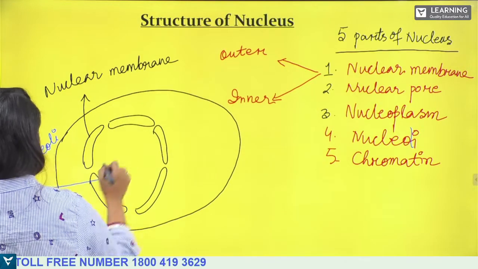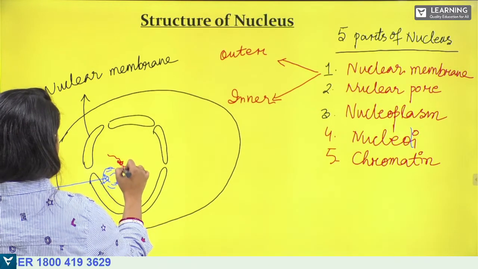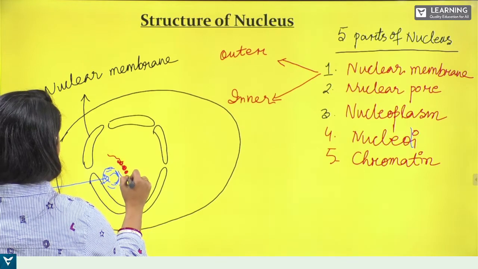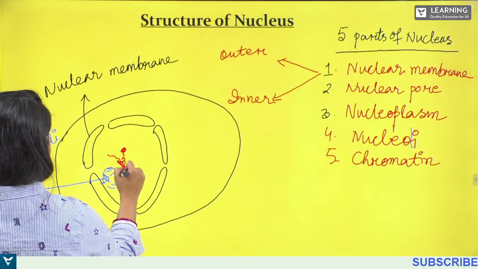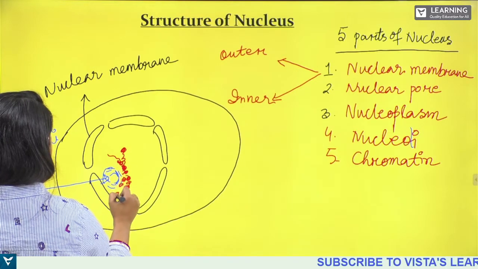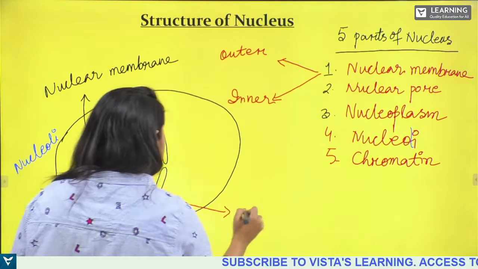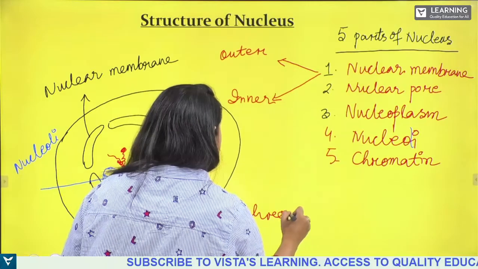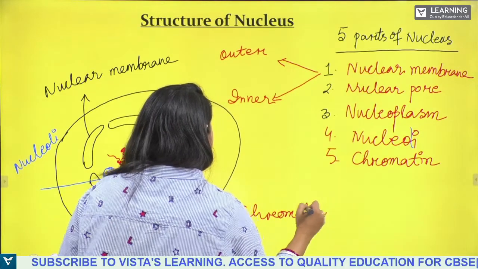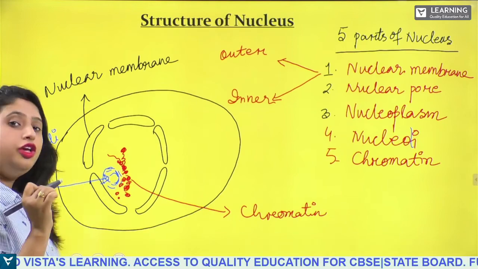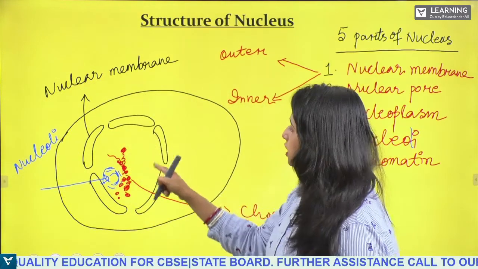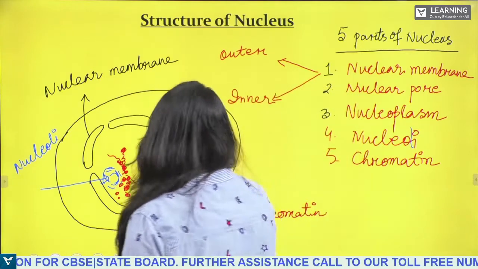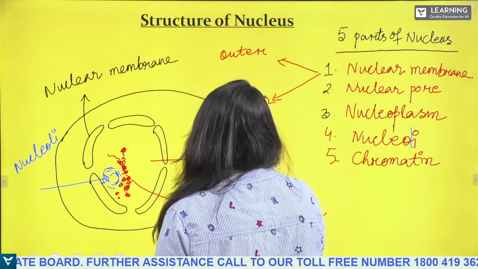You will find the chromatin. These are bead-like structures, the chromatin fibers. And what you will find? Nucleoplasm. This area is called nucleoplasm.